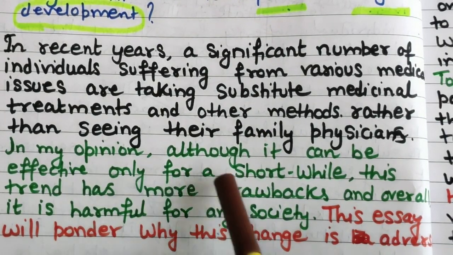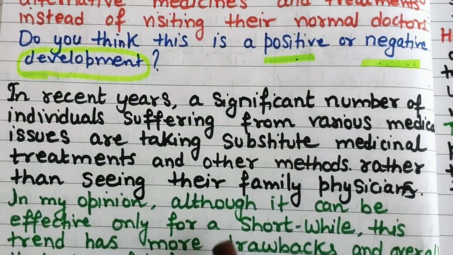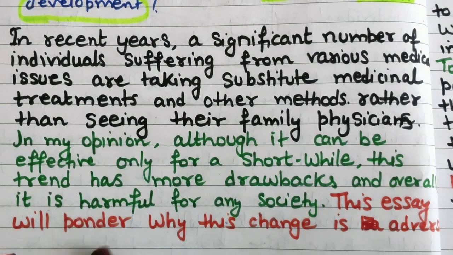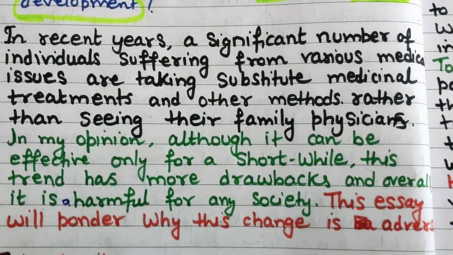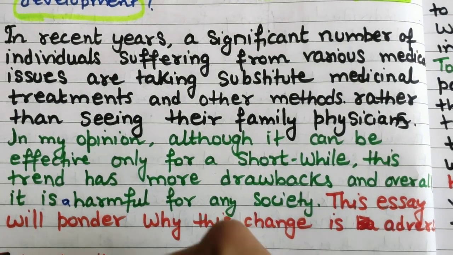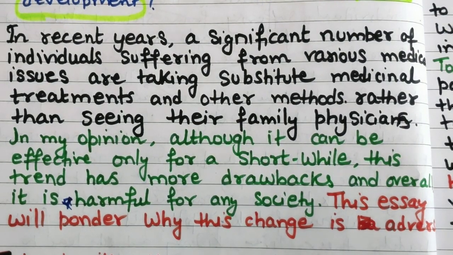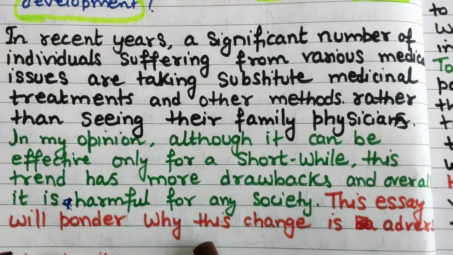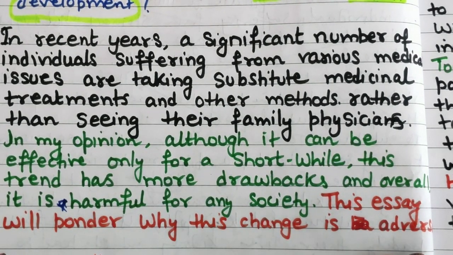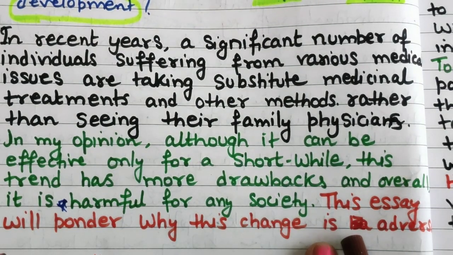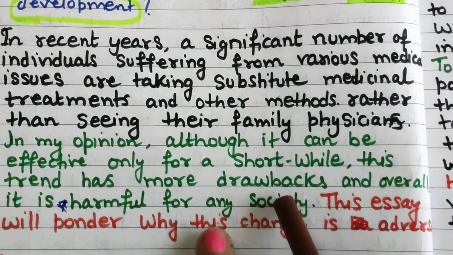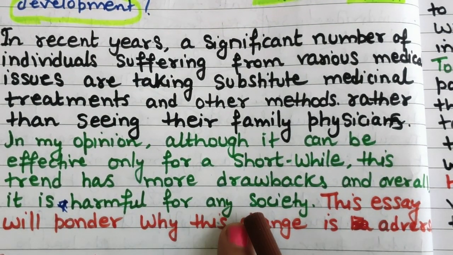What can be effective? Using alternative medicines, for a short while. This trend has more drawbacks, and overall it is harmful. It is harmful for any society. So this essay will ponder why this change is adverse. Okay, this essay will discuss why this change is negative. If you want to write this outline line, it's okay. Otherwise, you have already explained that this trend has more drawbacks, so it is overall harmful for any society.